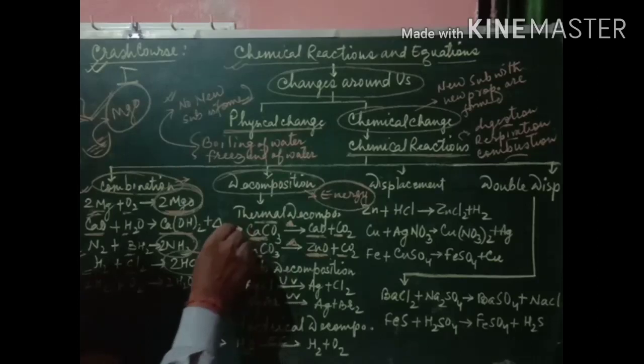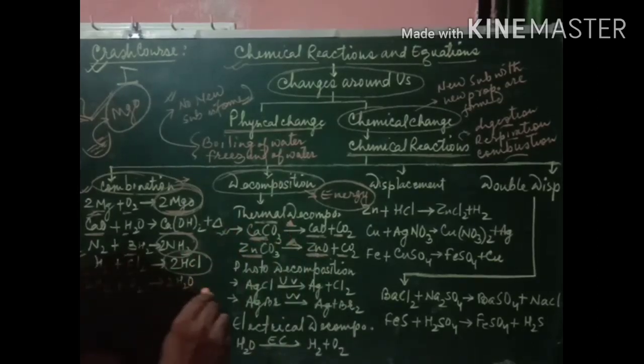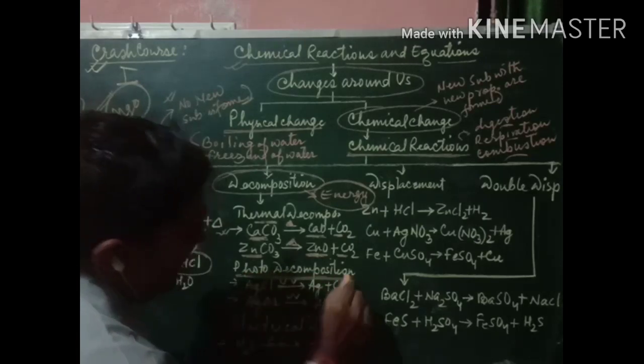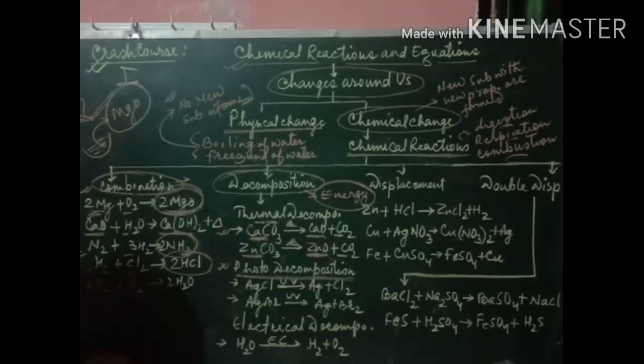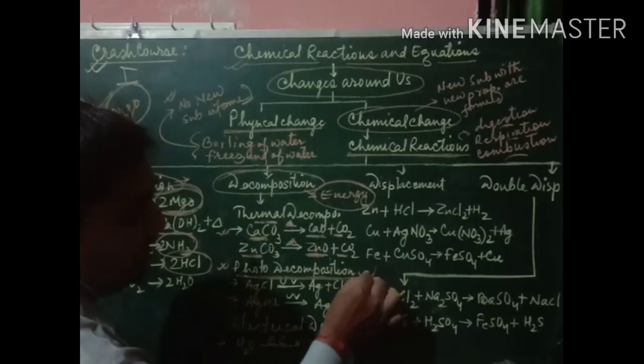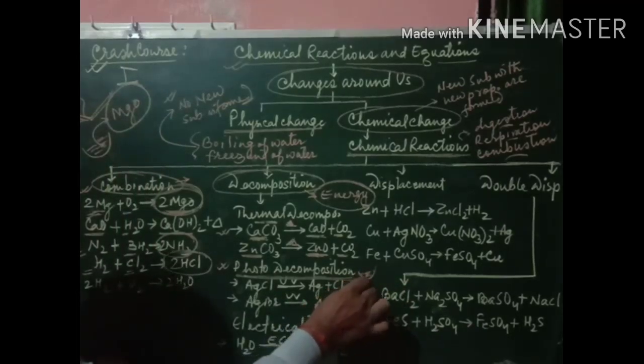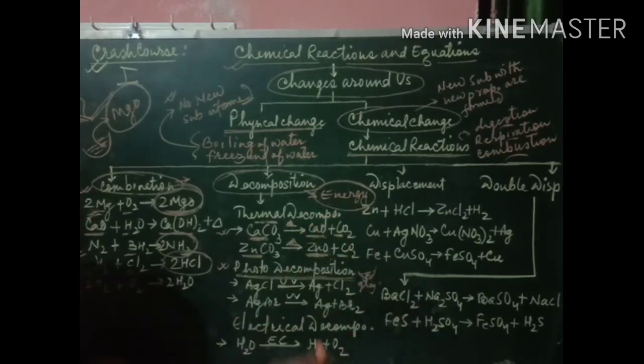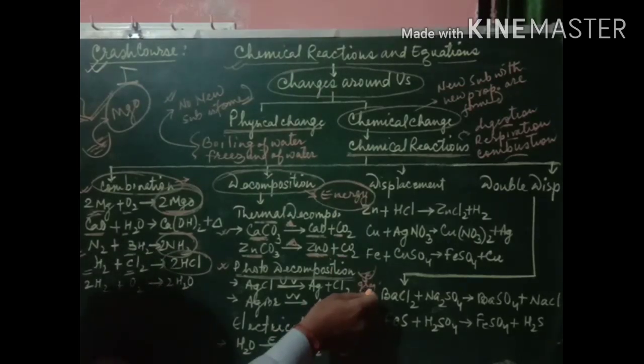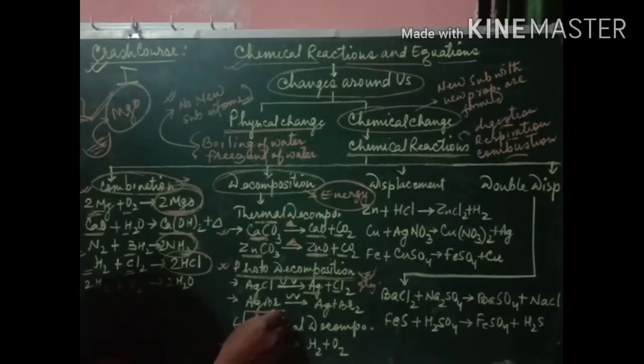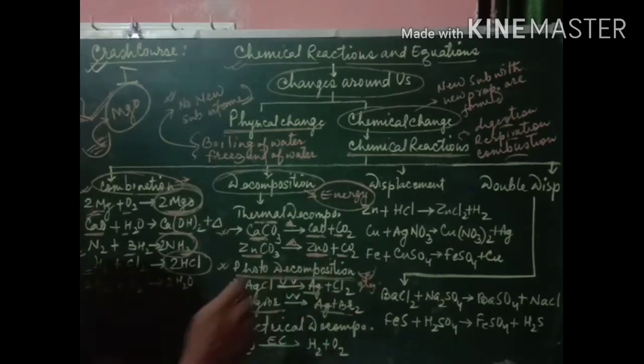Actually, not only heat is required, but the decomposition reaction can also take place with the help of sunlight. AgCl, silver chloride, when it is placed in the sunlight, changes to gray color. Earlier it is white, but after some time in the sunlight it changes into gray, meaning silver and chlorine gas are formed. Just like that, AgBr, silver bromide, is kept in the sunlight. It is broken into Ag and bromine.